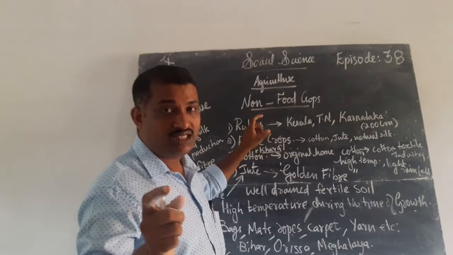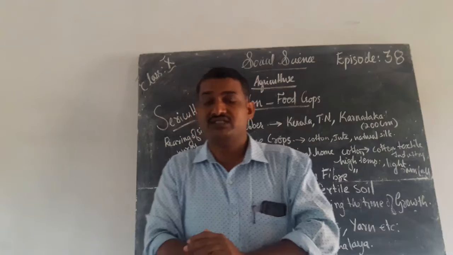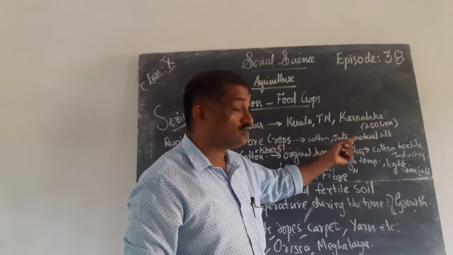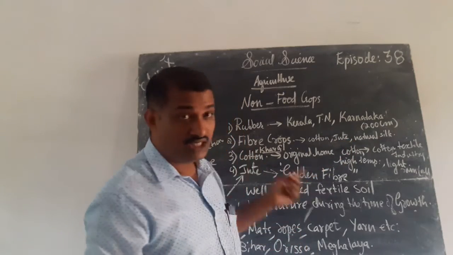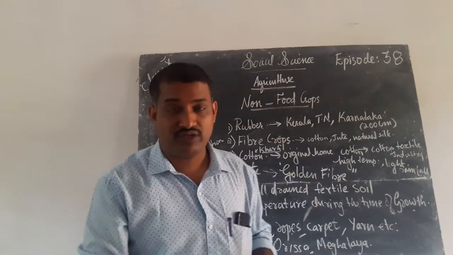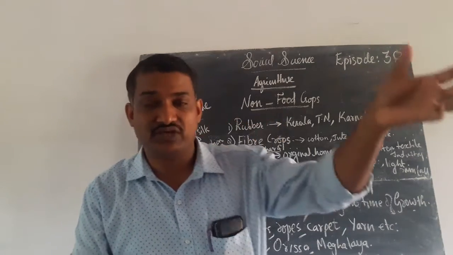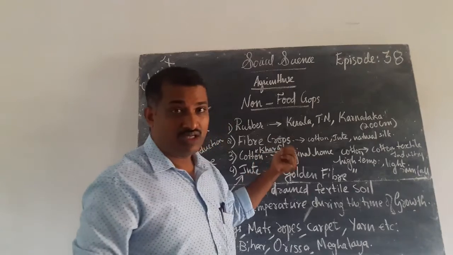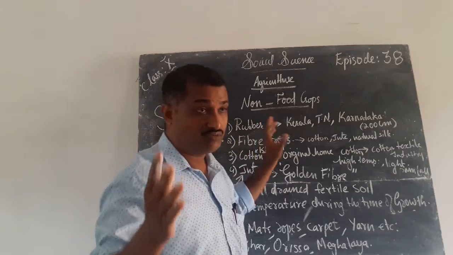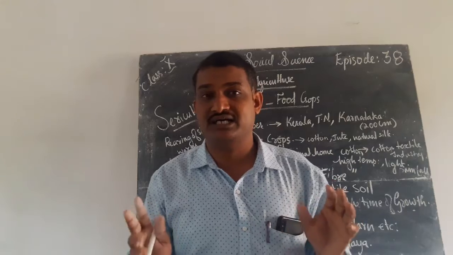Next we want to study the non-food crops. Second one, that is fiber crops. When we study about the fiber crops, you know very well that there are cotton, jute, natural silks. These are all considered as fiber crops. There are two types of fibers: synthetic fiber and natural fiber. Sometimes you may have studied this in science. But here, natural fibers are the fiber crops. We are studying natural fiber, that is, cotton, jute and natural silk are considered as natural fiber.